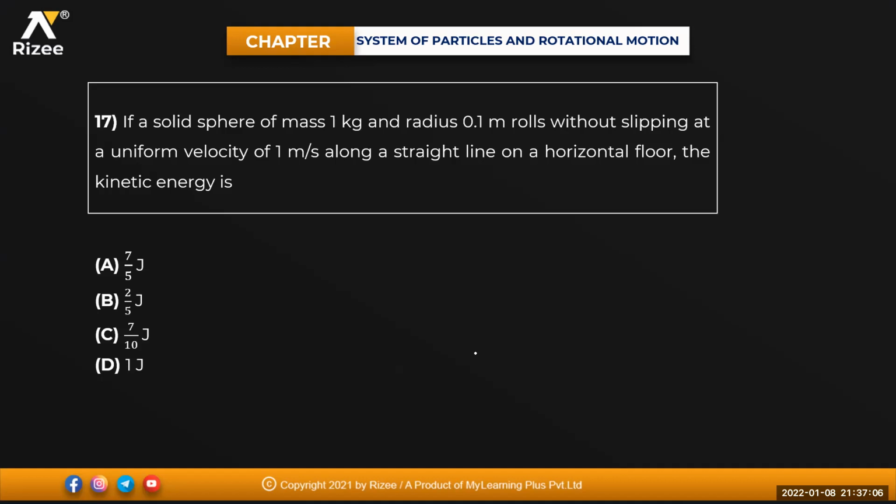If a solid sphere of mass 1 kg and radius 0.1 meter rolls without slipping at a uniform velocity of 1 meter per second along a straight line on a horizontal floor, the kinetic energy is how much? Anyone?